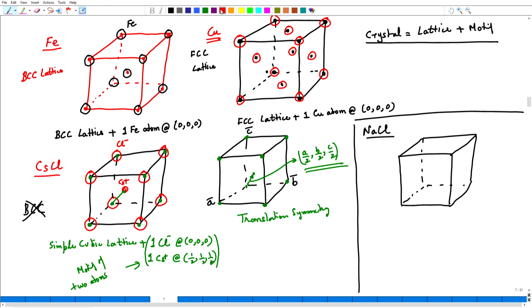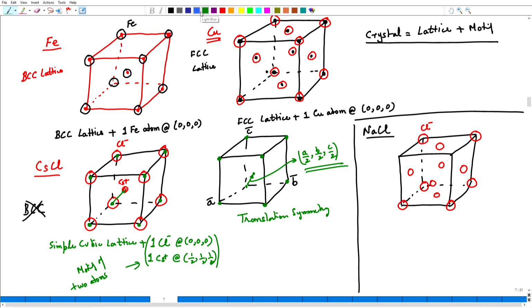So, the chlorine ions go at the corners and at all the face centers. So, these are chlorine ions.